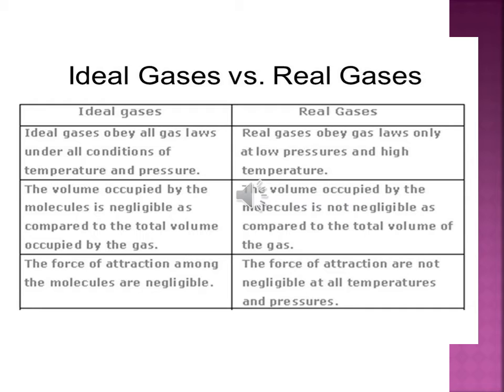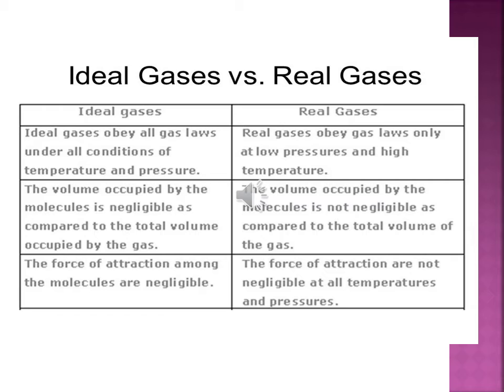And the third difference is that the force of attraction amongst the molecules is negligible in case of ideal gases. And in case of real gases, the force of attraction is not negligible at any temperature and pressure. There is a force of attraction between them which has to be considered. We consider that force, but in case of ideal gas we ignore the forces between the molecules. Okay, so these are the main differences between ideal and real gas.